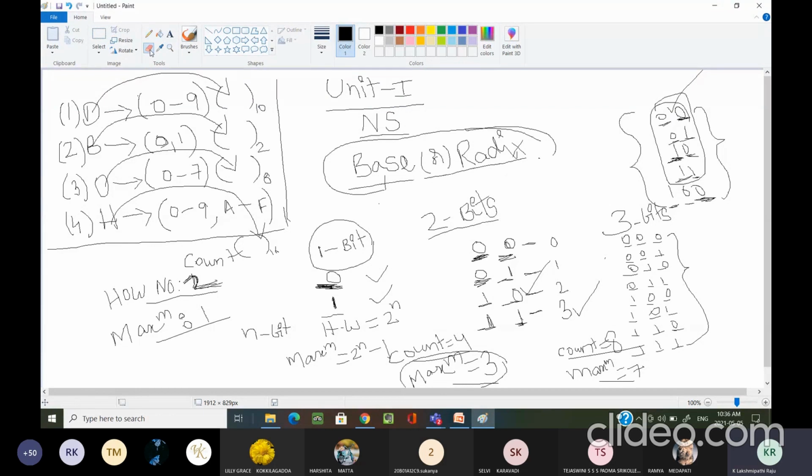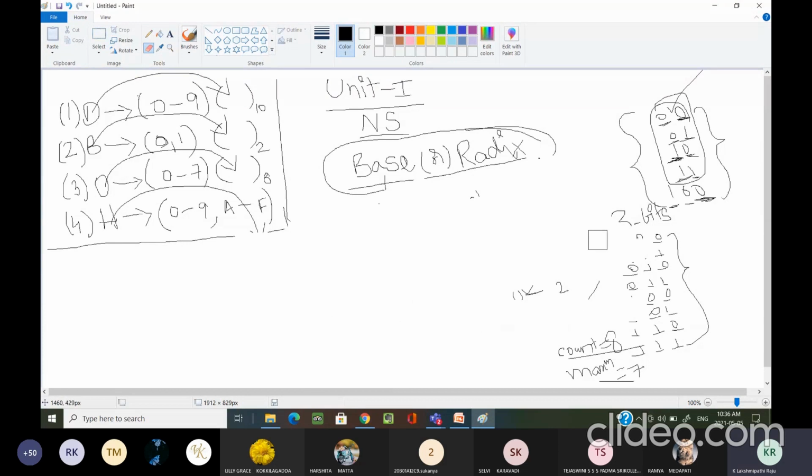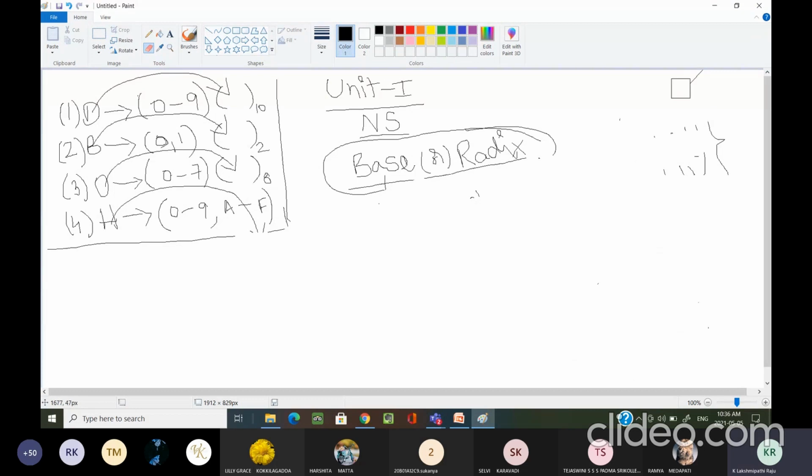Am I clear regarding the base or radix? This base or radix, we generally use the symbol small r. Small r is nothing but an indication of radix or base. You will find this representation also. Small r means radix.